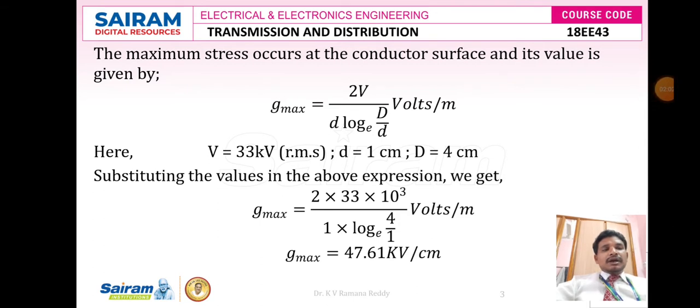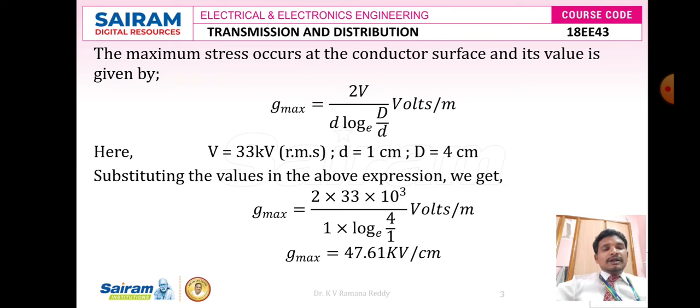substitute all the data in the given formula, that is G maximum is equal to 2V divided by small d into log base e of capital D divided by small d. So here V means 33 kilovolts, that is RMS value, 33 into 10 power 3, divided by small d equal to 1, into log base e of capital D by small d, that is 4 by 1.